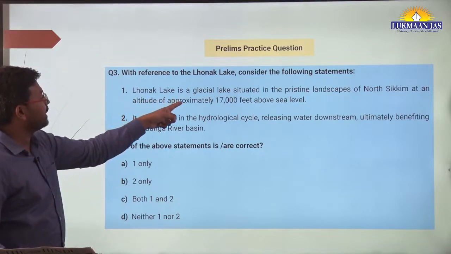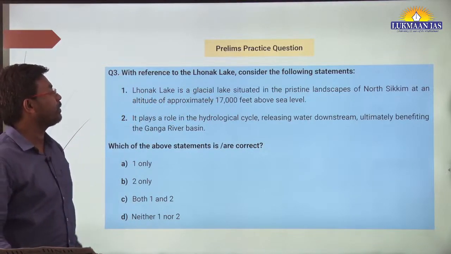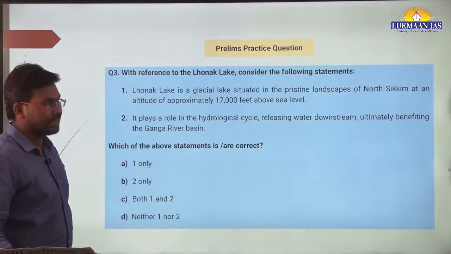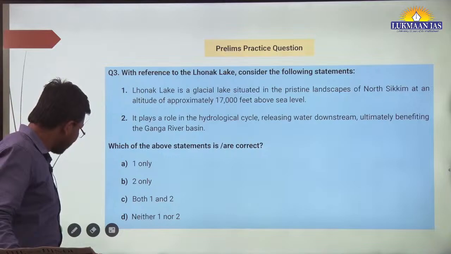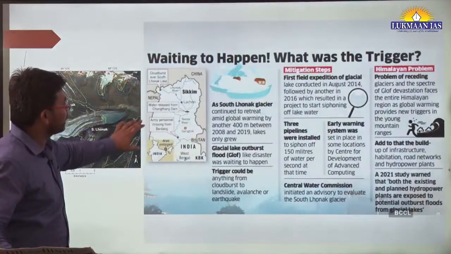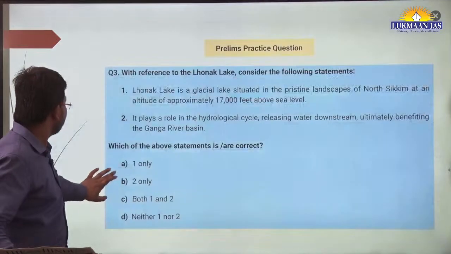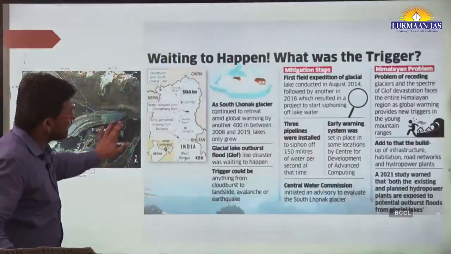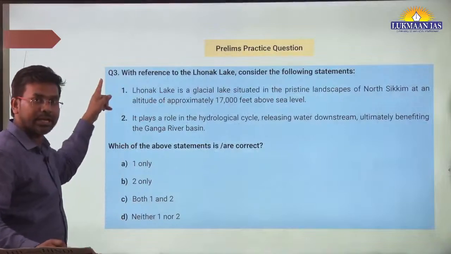Lhonak Lake is a glacial lake situated in the pristine landscape of North Sikkim at an altitude of approximately this. So where is it located? Sikkim. So this lake is located in Sikkim. This is right, the first statement.